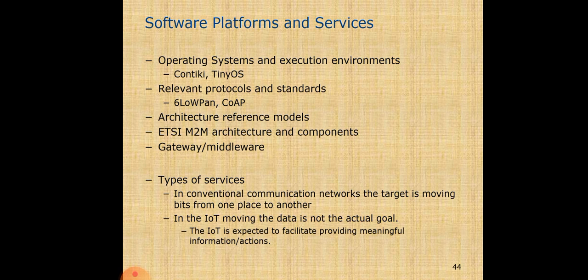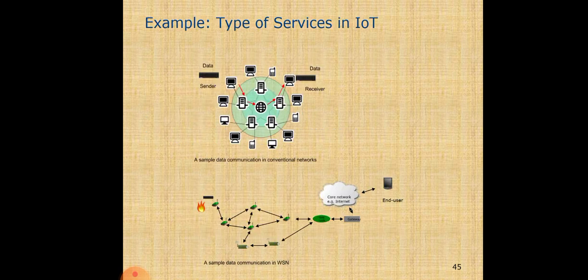Software platform and services: the OS, Contiki and TinyOS. The relevant protocols are 6LoWPAN and CoAP. A few architecture reference models are there: M2M architecture and components, gateway and middleware, and types of services. You can see here the target is moving bits from one place to another, that means source to destination. In IoT, moving the data is not the actual goal. IoT is expected to facilitate providing meaningful information and actions.